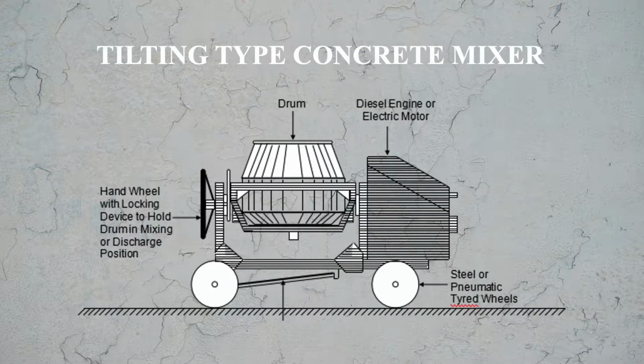Here you see in this figure the tilting type concrete mixture. In the middle you see the drum, on its left you see the hand wheel, and on its right is the diesel engine or electrical motor which operates this. So this is the graphic or the sketch of the tilting type concrete mixture.